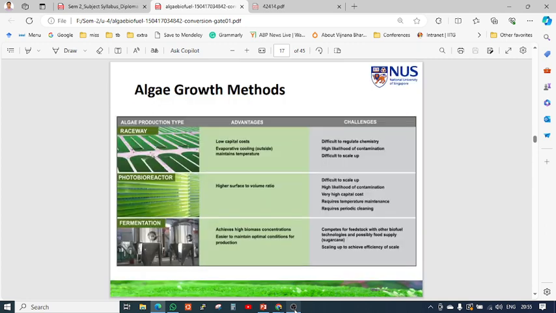Algae growth methods. So there are different growth methods.